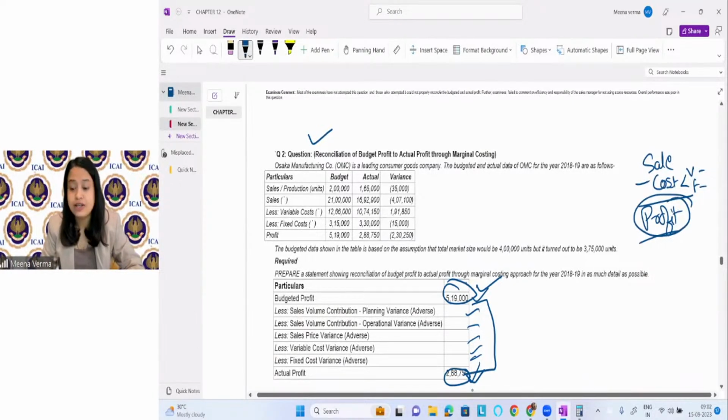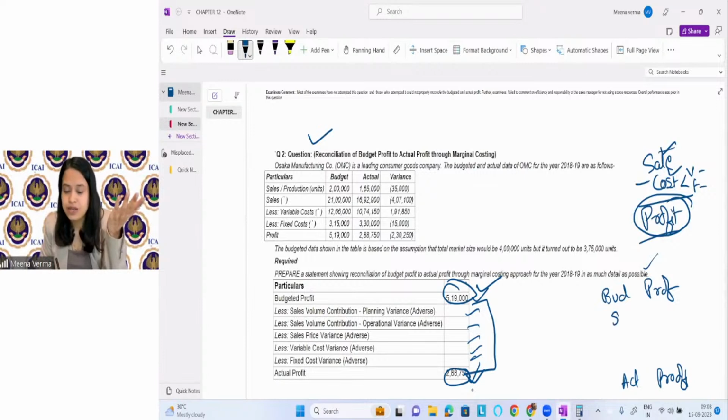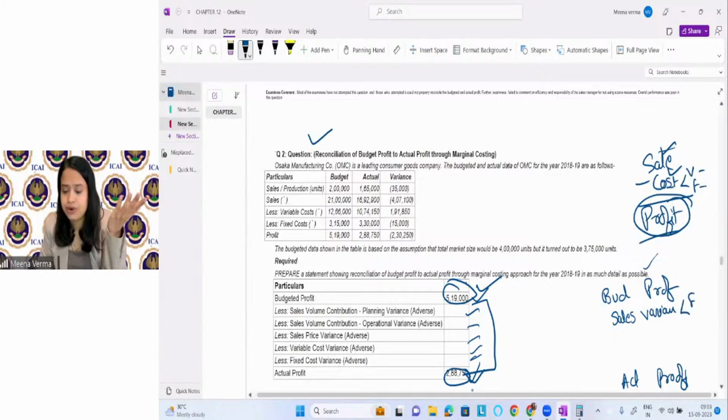Now the point is that we can have the budgeted profit, right? And we can have the actual profit. Now it should come equal. If it is not coming equal, that means these variances are there, either favorable or unfavorable, because of which the budgeted profit and actual profit is not coming equal. Okay. You can have the sales variances, favorable or adverse variances. Okay. Sales variances, it can be favorable, it can be adverse.